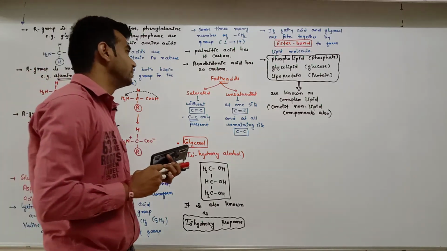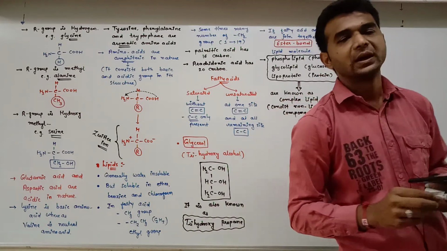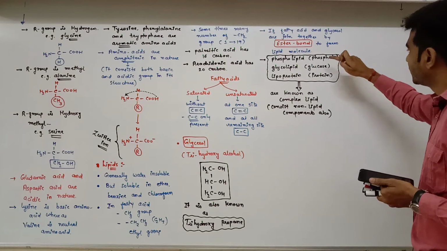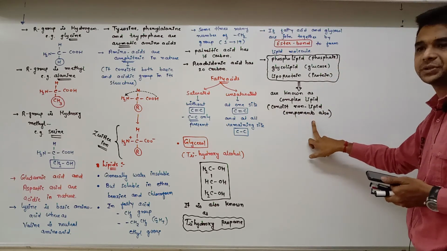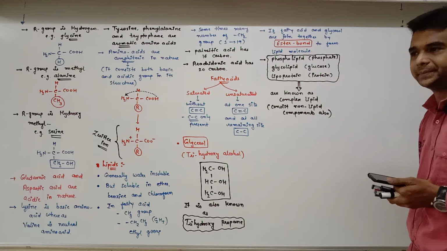Phospholipid, phosphate group, glycolipid, glucose group, and lipoprotein, protein. So glucose, phosphate and protein are non-lipid components. So these all are known as complex lipids.